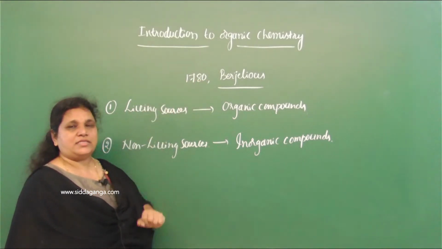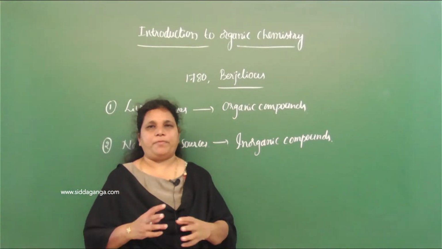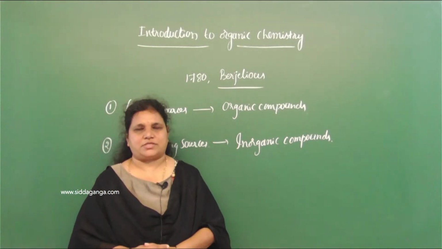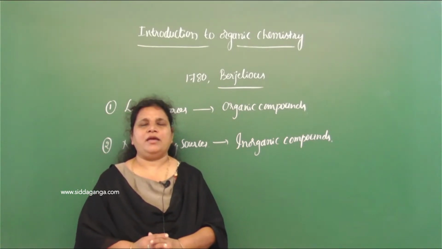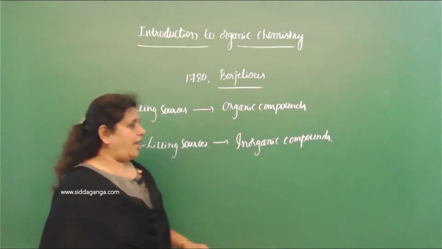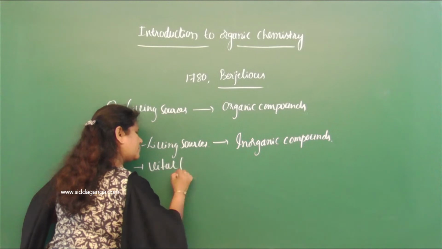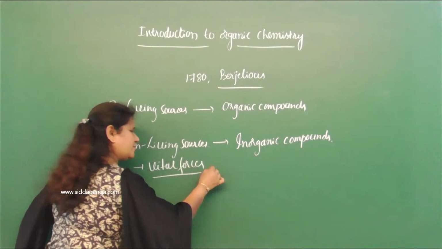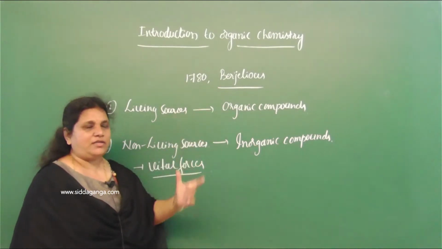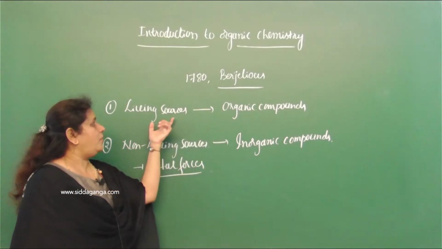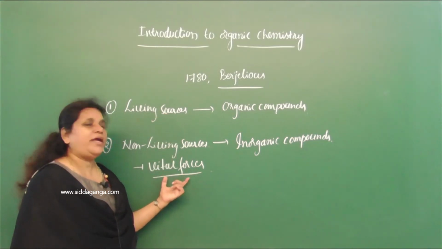According to Berzelius, organic compounds could be obtained only from the living sources, because the living sources, plants and animals, contain natural forces, and he called those natural forces vital forces.